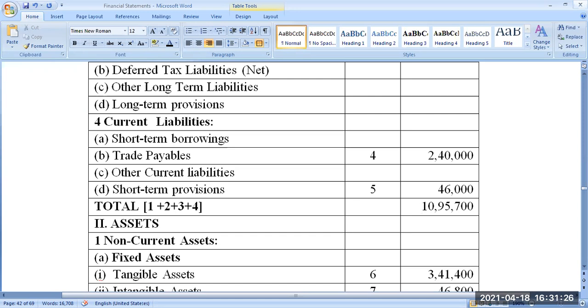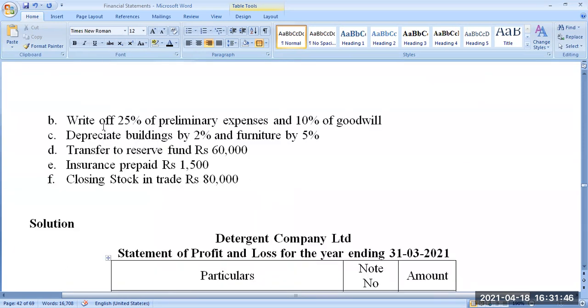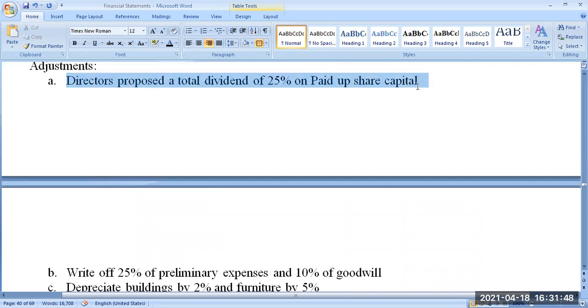Similarly, the entry is not done so far. It is only given in the adjustment. The journal entry is not done, the ledger is not done, it is not going to the trial balance. If it were in the trial balance, you would be right. We could take it in only one place and finish it. But it is in the adjustment. What is that adjustment? Look at this. That entry is in the adjustment: directors propose a dividend of. It is just a raw entry. Now we have to give impact in the two places.